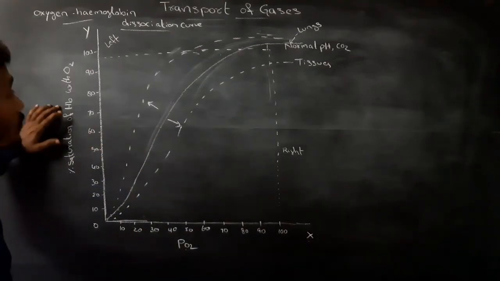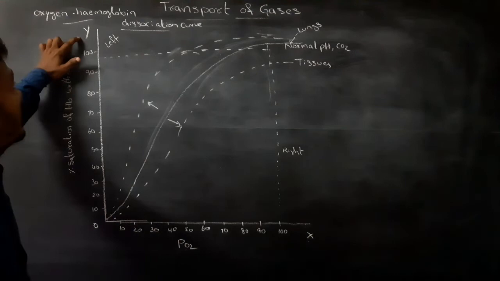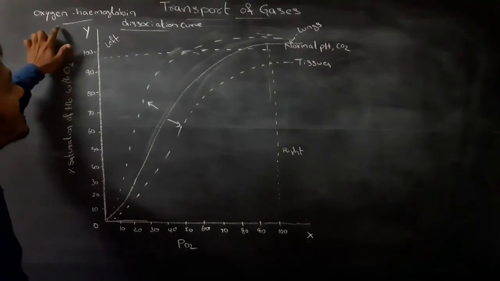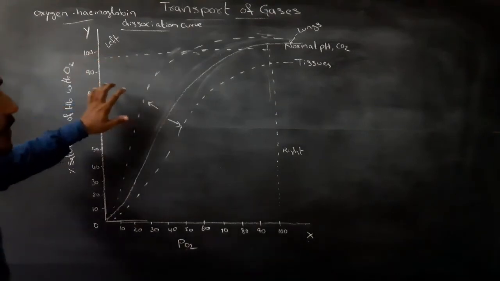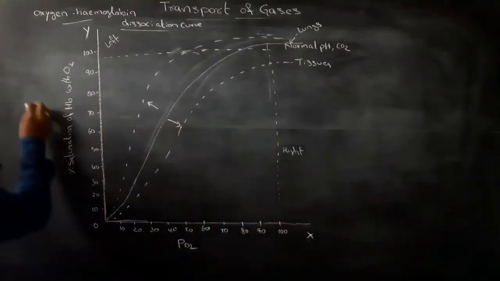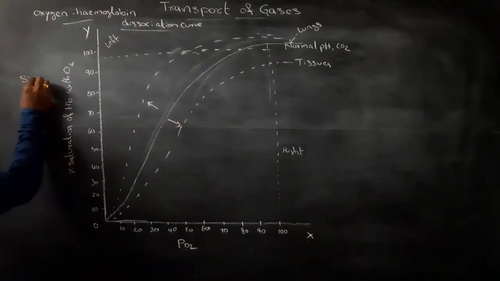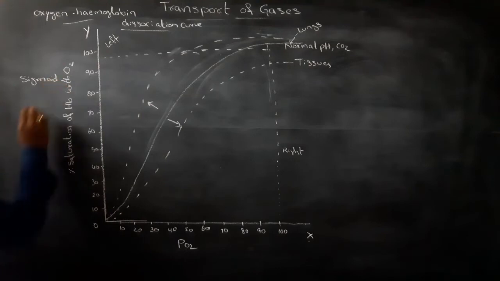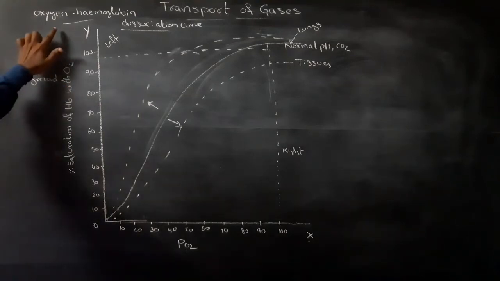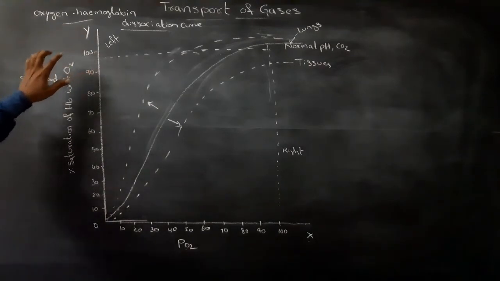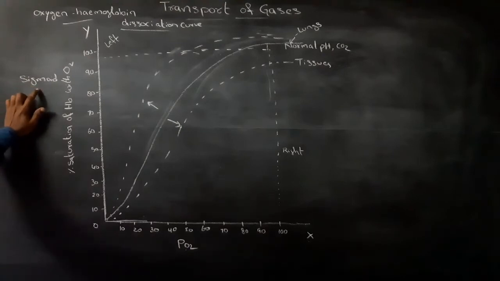Saturation of hemoglobin is plotted on the y-axis. This oxyhemoglobin dissociation curve is sigmoid in shape.